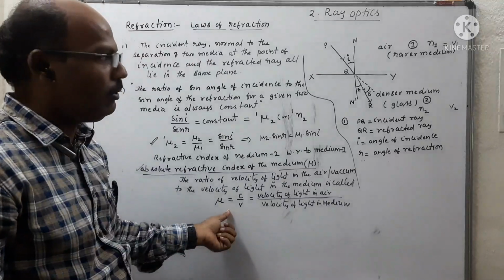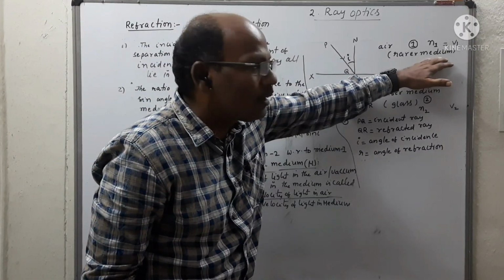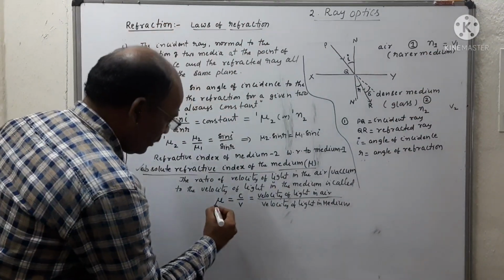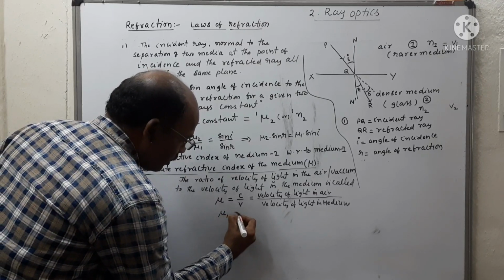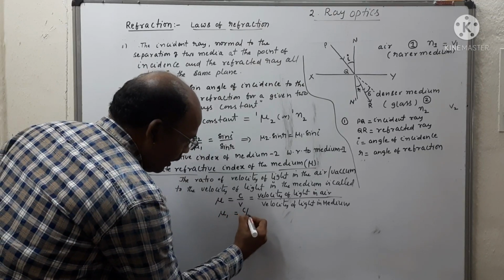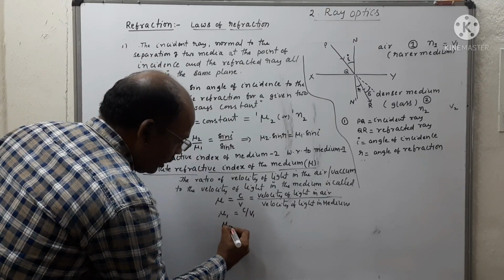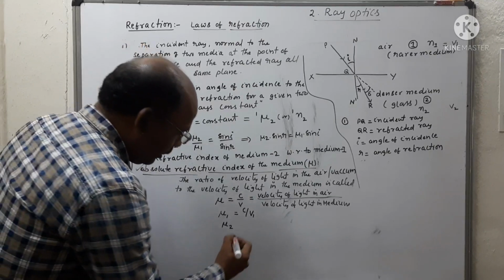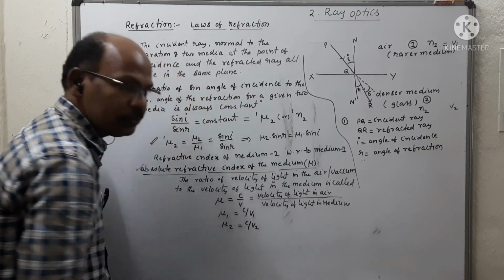The absolute refractive index of the first medium is mu1 equals c by v1, and of the second medium, mu2 equals c by v2.